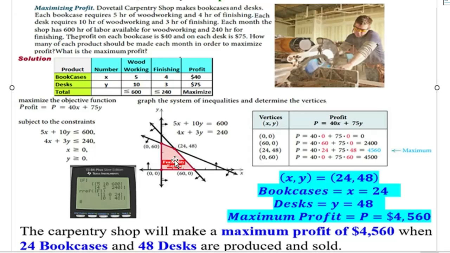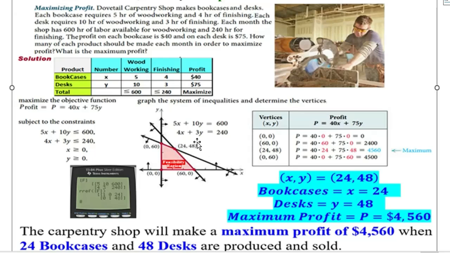Then the maximum profit is at a corner of the feasibility region, and the minimum profit is also at a corner of the feasibility region. Then all we have to do is evaluate the objective function, which is profit equals 40x plus 75y, at the corner points: 0, 0; 0, 60; 60, 0; and 24, 48.